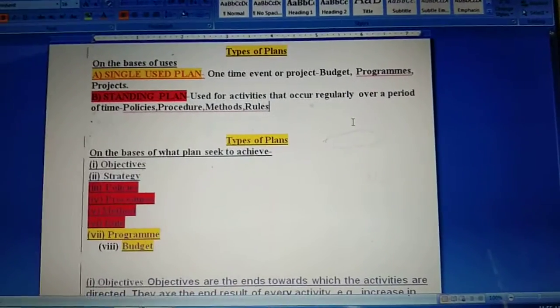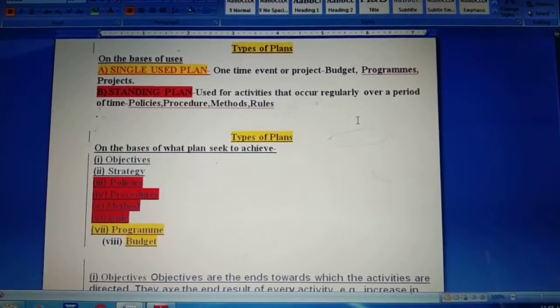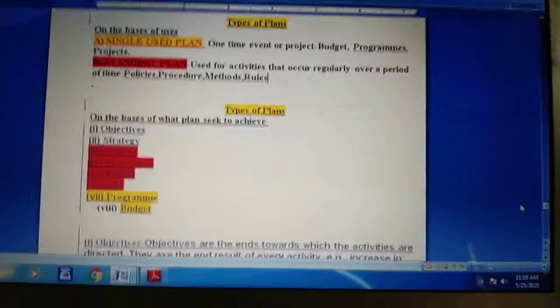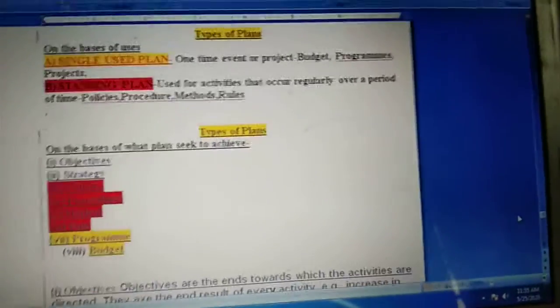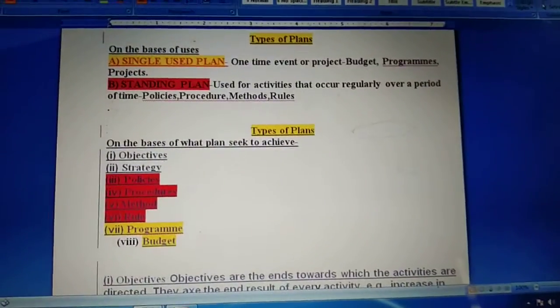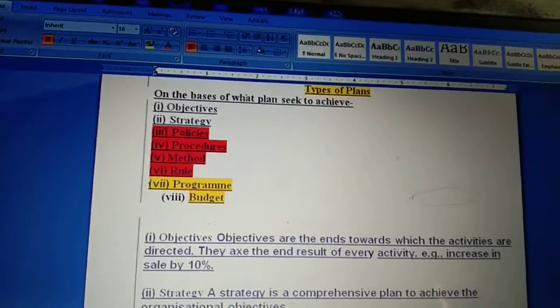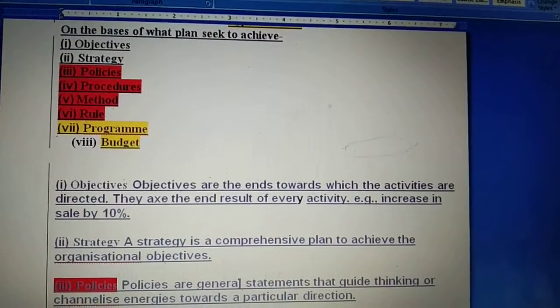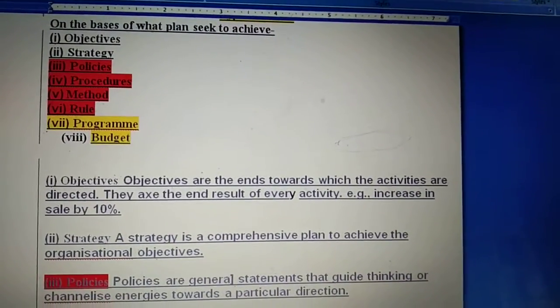So these are the eight plans we are going to discuss today, and these plans are on the basis of achieving our objective. Now just see what the first plan is, the first plan on the basis of seeking an objective is objective only. Now what is objective as part of a plan? Objectives are the ends toward which the activities are directed.